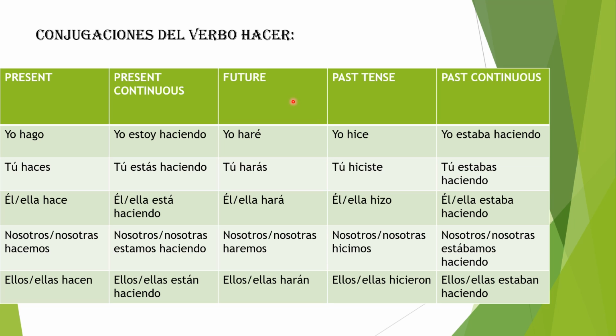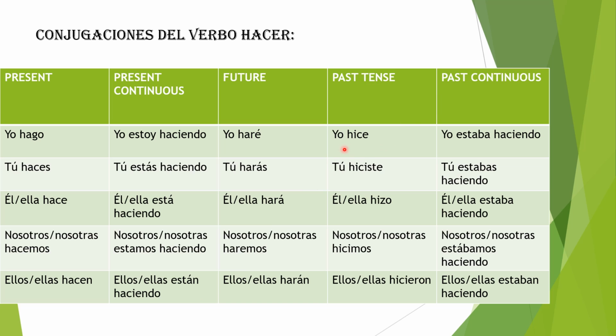I would like to point out that to make the future tense, all you need to do is remove the C and E from the verb hacer and you'll get har, and then you just add the normal endings for the future tense. And for the present continuous, of course, you just add the gerund after conjugating the verb estar in the present tense.